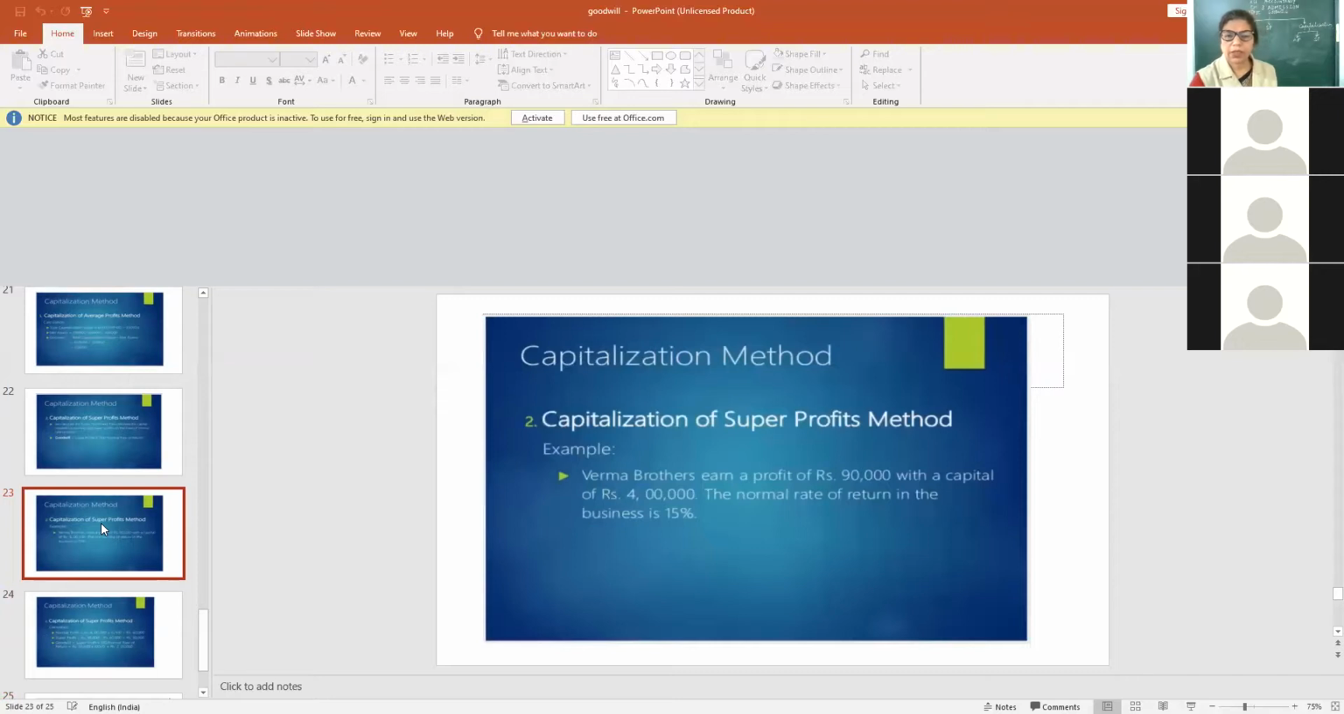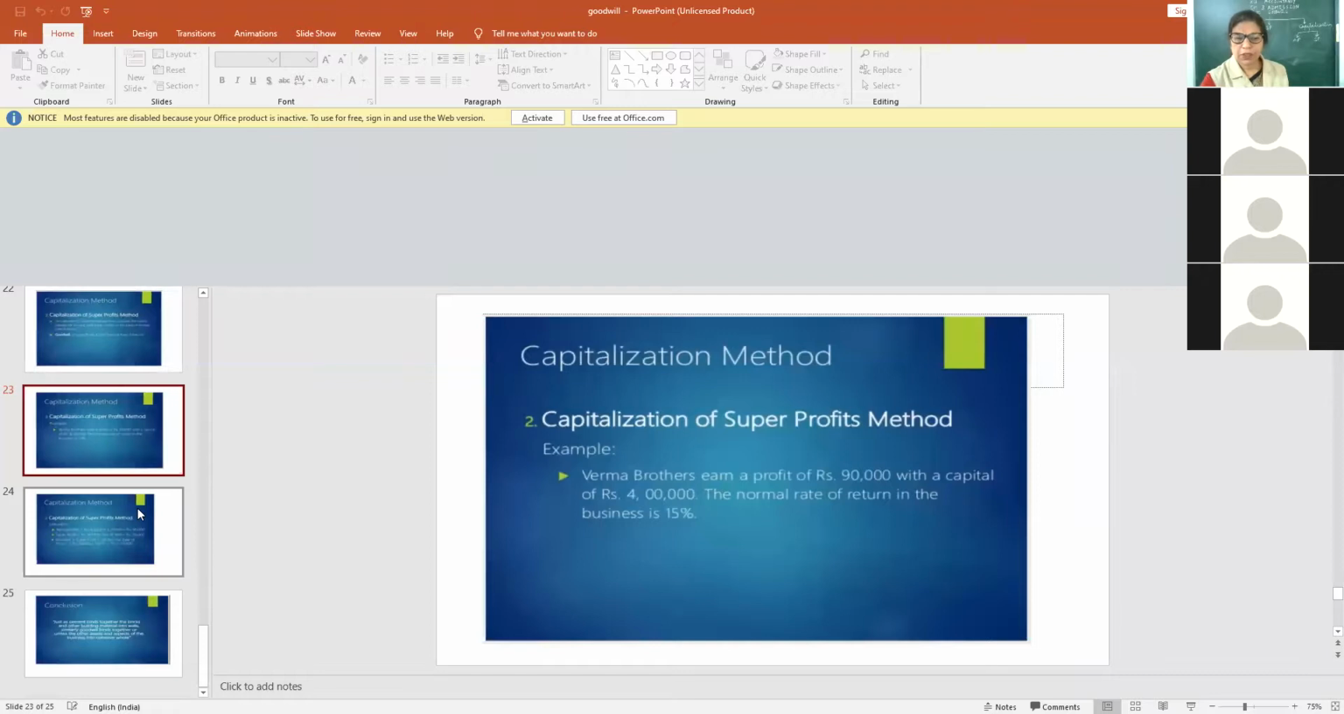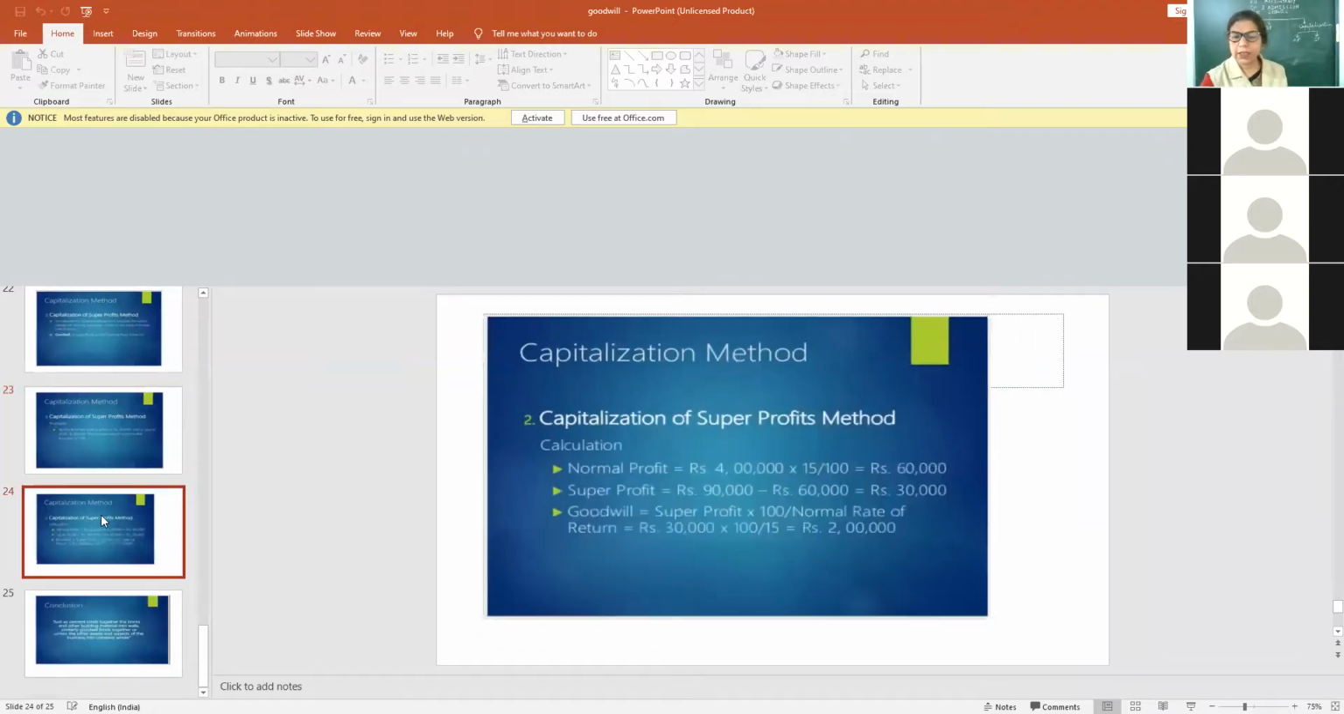I'll explain. See, capitalization of super profit. Don't worry. They earn a profit of 90,000 with a capital of 4 lakh, meaning the capital investment is 4 lakh. Normal rate of return in the business is 15. So, how to do it? First, average profit given is 90,000. Capital investment is 4 lakh. Normal rate is 15%. Normal profit is 60,000.